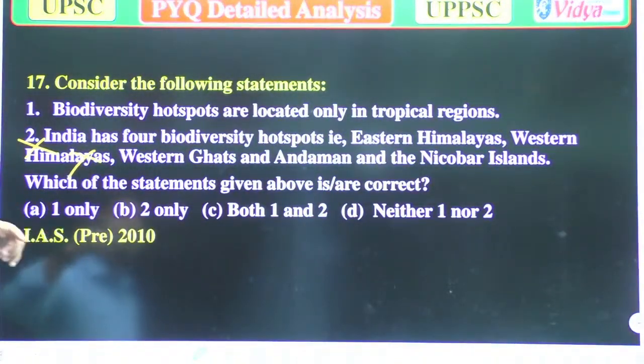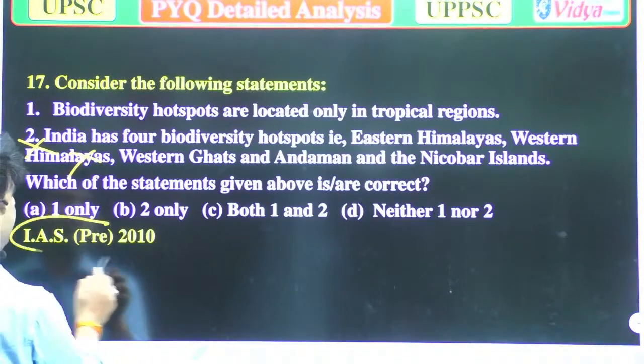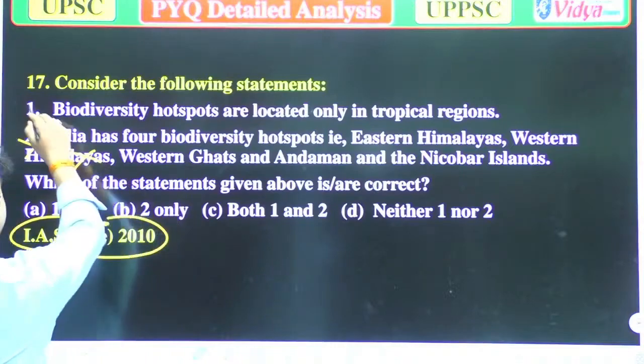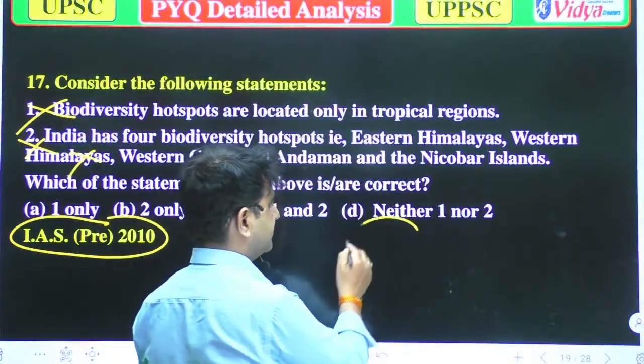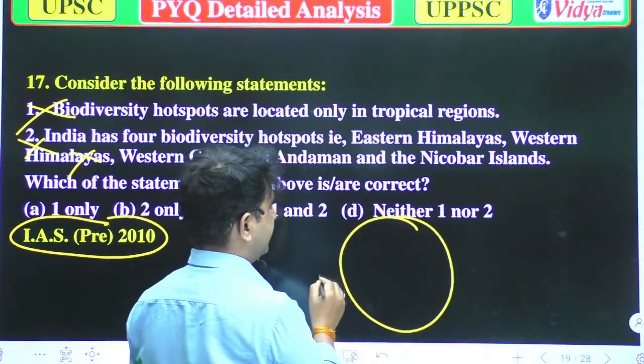Biodiversity hotspots are located only in the tropical region. Yes, it was asked in the IAS 2010. That's why it's a very tricky question. It is also wrong. Why is it wrong? Because when we talk about the Indian map, that is the equator.